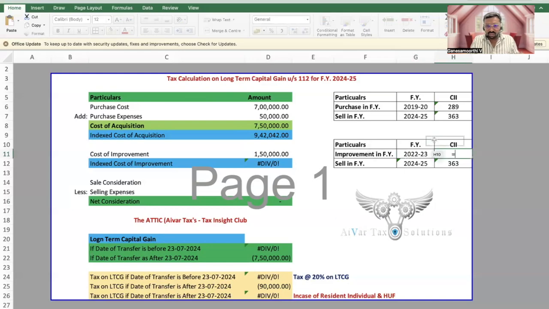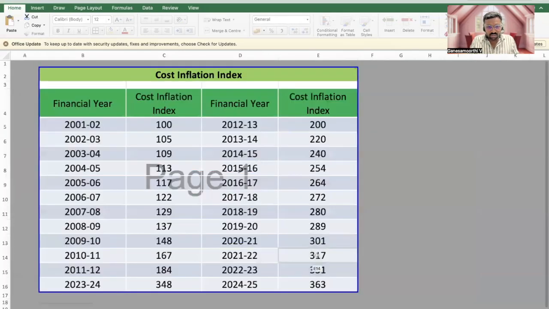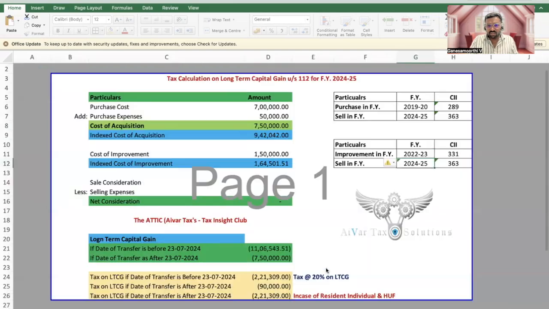In this case, the cost inflation index for 2022-23 is 331. So if we enter the financial year of purchase and the cost inflation index rate, then the indexed cost of improvement and indexed cost of acquisition will be calculated automatically.